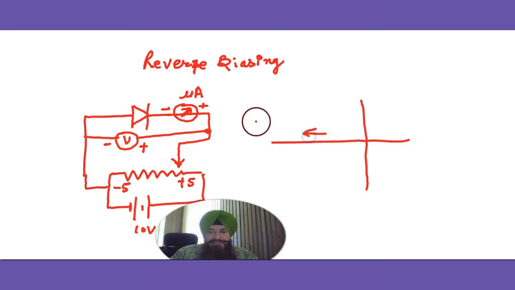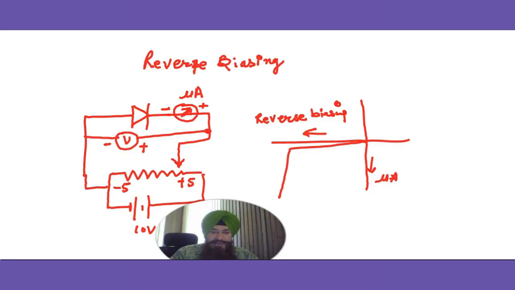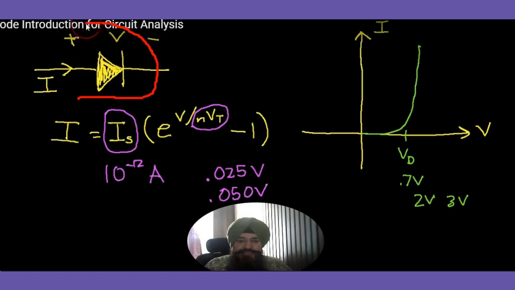Now we plot a graph between reverse biasing and reverse current, with reverse biasing along this side. This is a PN junction diode, and this is the characteristics curve which we obtain experimentally.